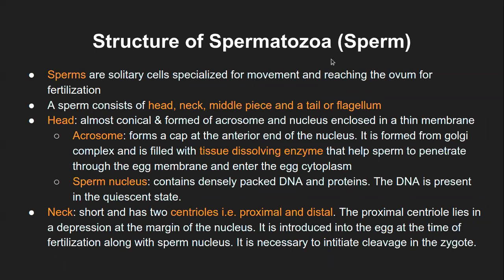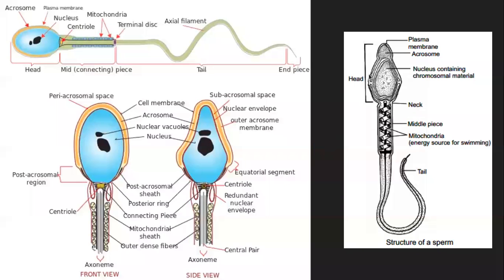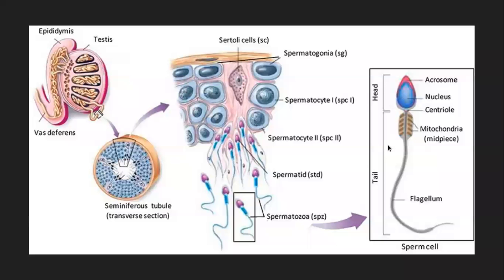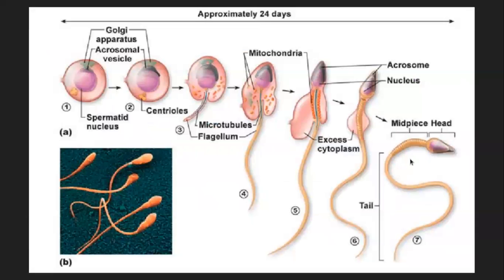I guess we can take a break here. Next class, we can continue from the neck portion of the sperm. So this is what we had seen so far as the head portion: the acrosome, nucleus, nuclear membrane, and plasma membrane. And this is where the neck portion is, and then we'll continue from there. Again, this is a very simplified diagram, which does not show the plasma membrane as such, but that does not mean it is not there. It will always be there because it's an animal cell. So this is just the simplified version of the sperm.